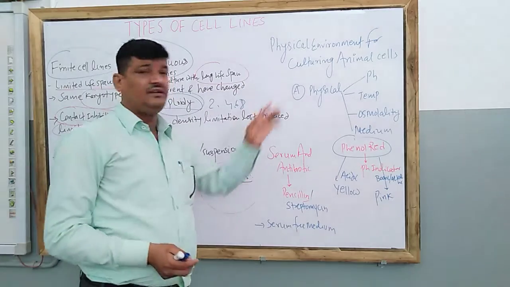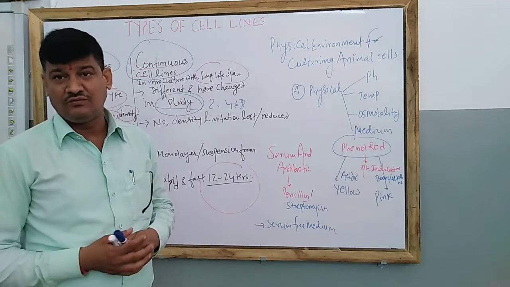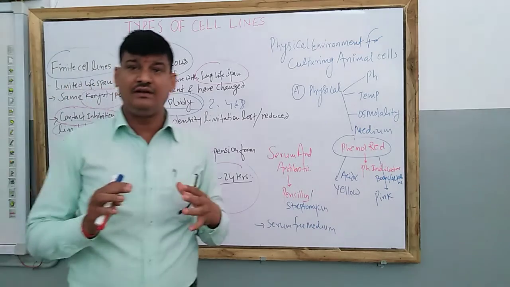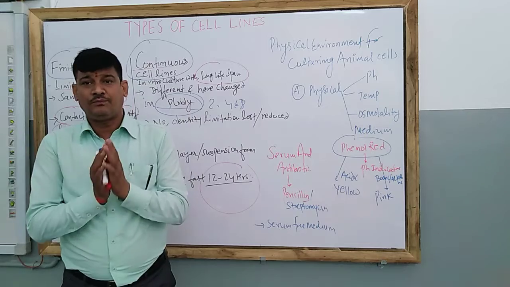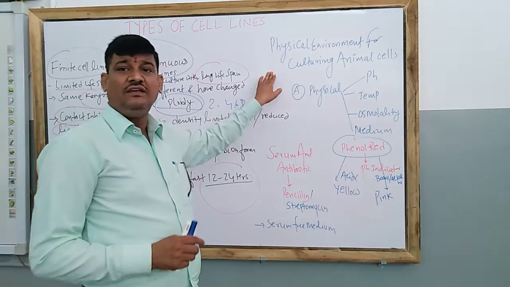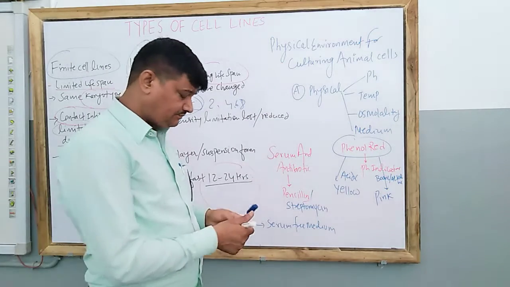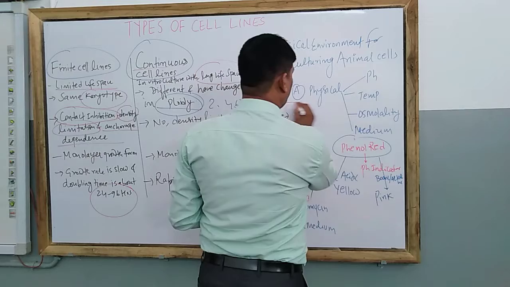Another thing is the physical environment for culturing animal cells. What is the physical environment required for proper growth of animal cells which are cultured in vitro? So the first one is the physical one.